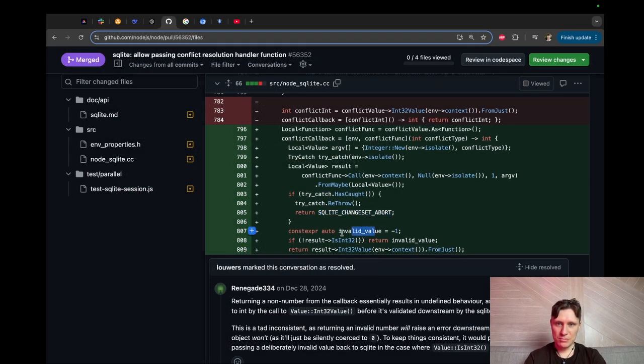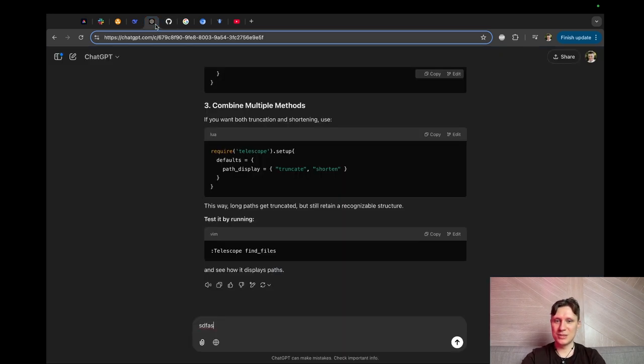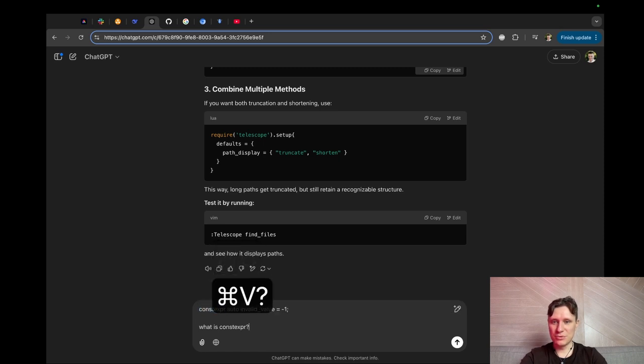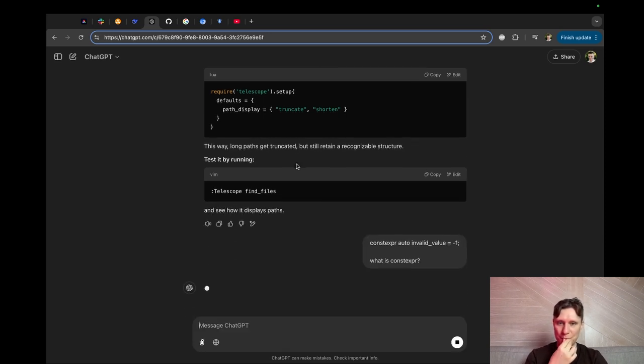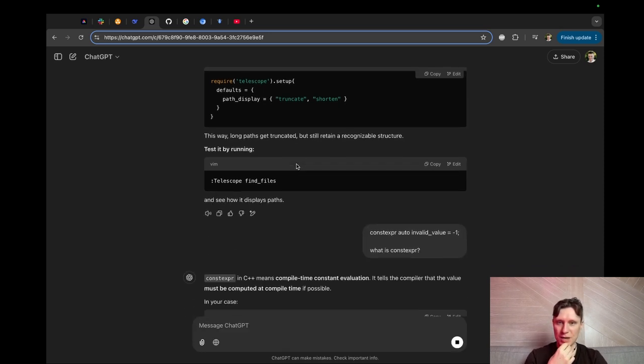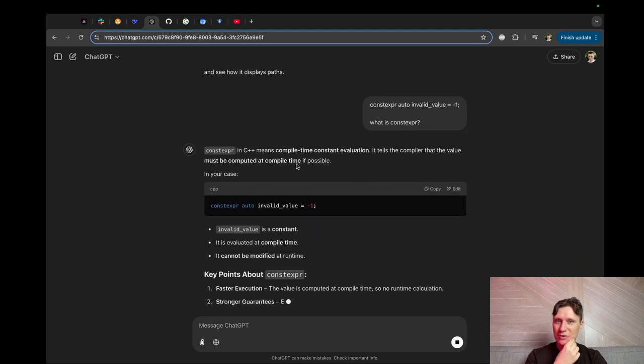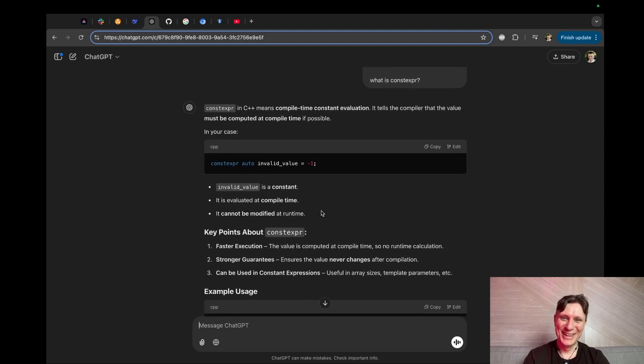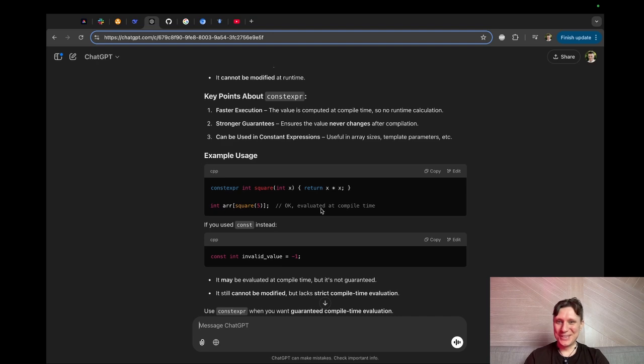Invalid value. Constexpr after. What is this, guys? Do you know this C++ syntax? What is constexpr? Compile time constant evaluation tells the compiler that the value must be computed at compile time if possible. Well.